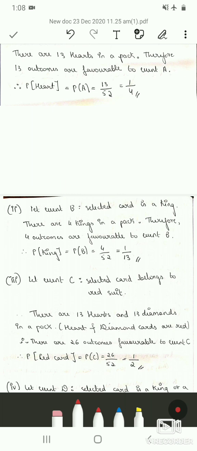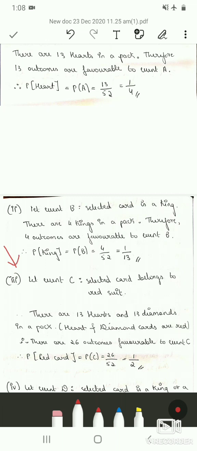Therefore we get small m as 4 because there are 4 outcomes that are favorable to event B. Therefore probability of getting a king is probability of B, which is 4 divided by 52, which is 1 upon 13. So probability of getting a king is 1 by 13.